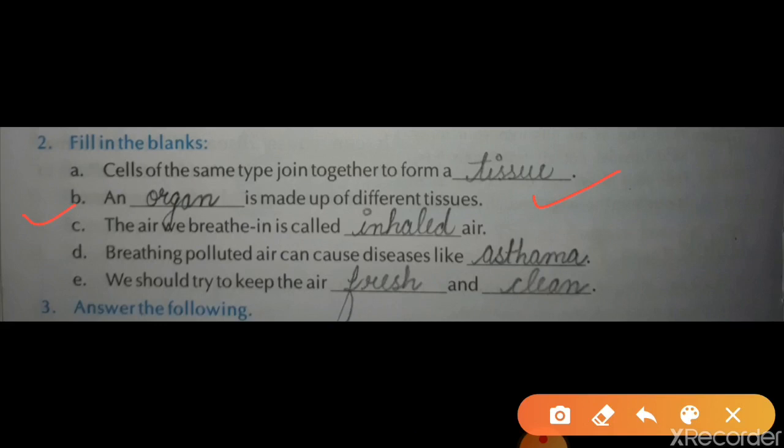Next, the air we breathe in is called inhaled air. So the air that we take in, inhale, what do we call it? Inhaled air. Now D question, breathing polluted air can cause diseases like asthma. If we inhale polluted air, what will happen? Asthma will happen, it is a disease, asthma. Now next, we should try to keep the air dash and dash. So we should try to keep the air fresh and clean.